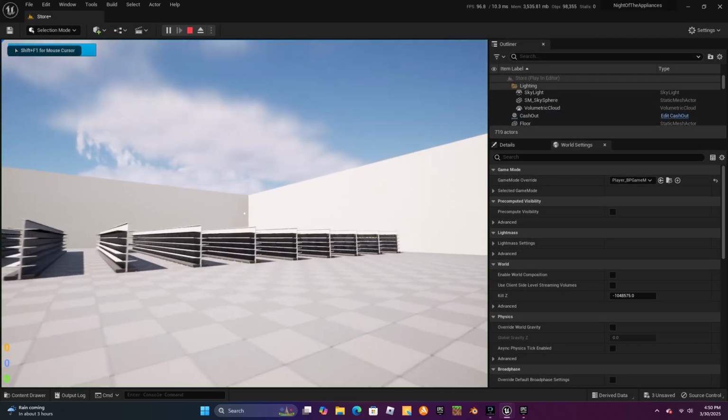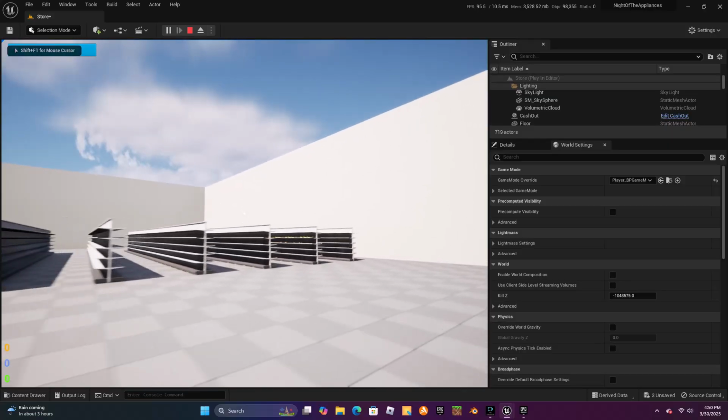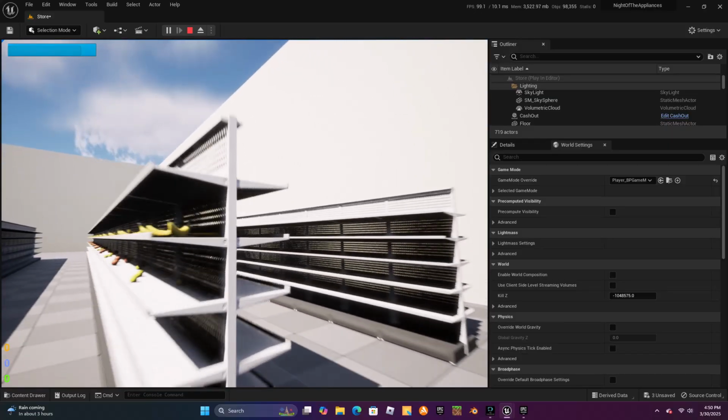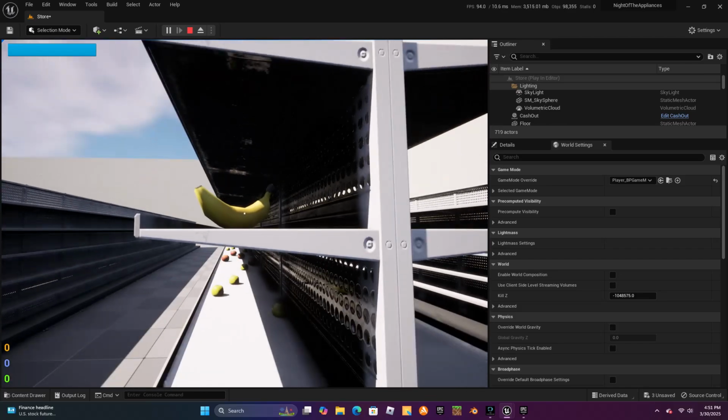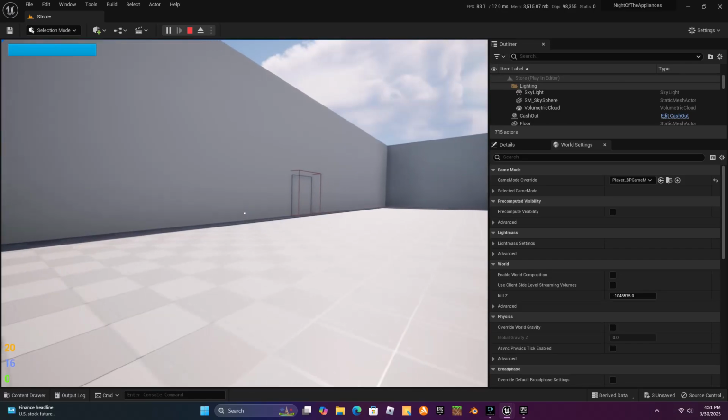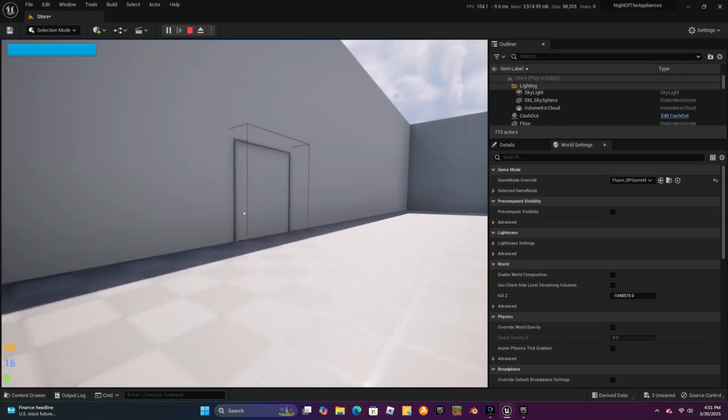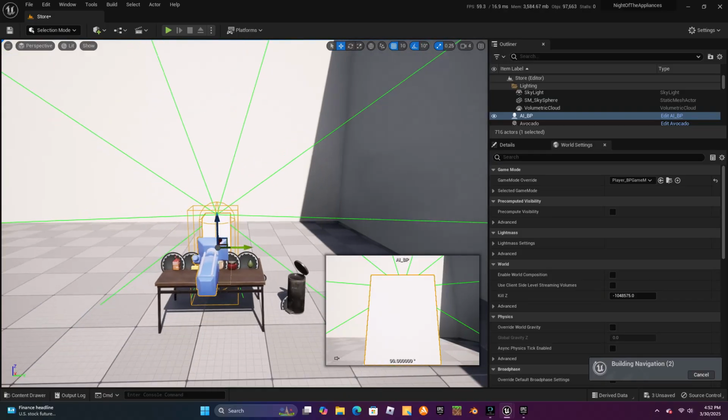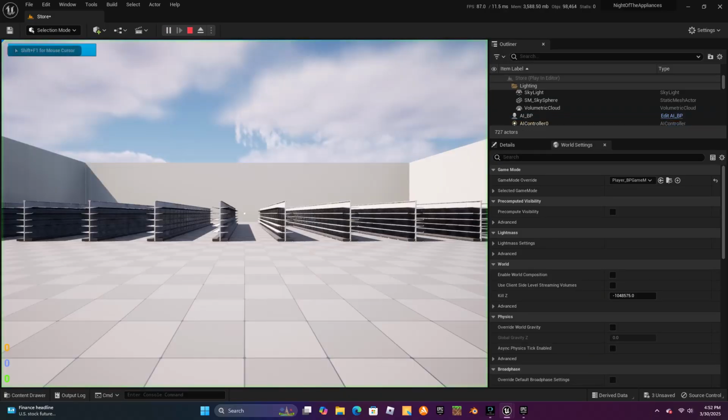Alright, now if we try this, we walk over to the bananas. We can pick them up. Run over to the door. Forget to show it because I accidentally cut that footage out.